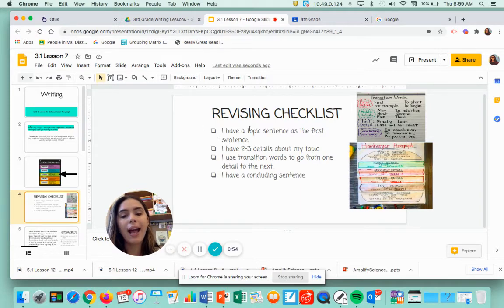The first thing is I have a topic sentence as the first sentence. The second thing is I have 2 to 3 details about my topic, and each one is in a different sentence. The third is I use transition words to go from one detail to the next. Here are the transition words that we learned. And the last thing is that you should have a concluding sentence. So in all, you should have 5 to 6 sentences.